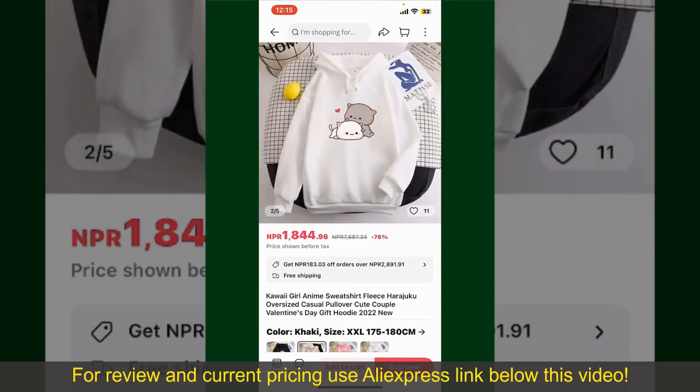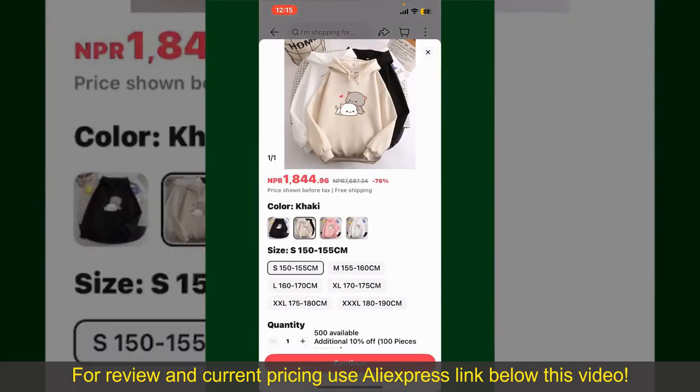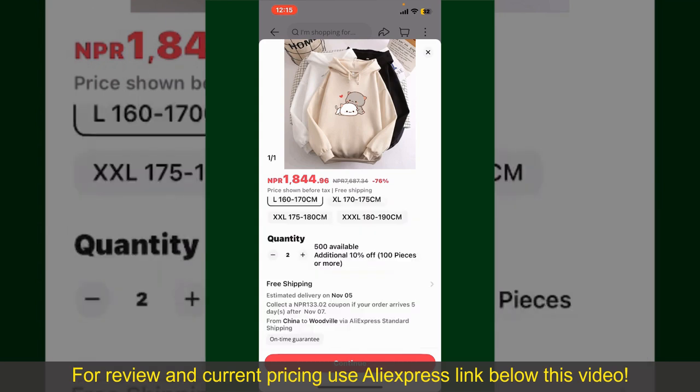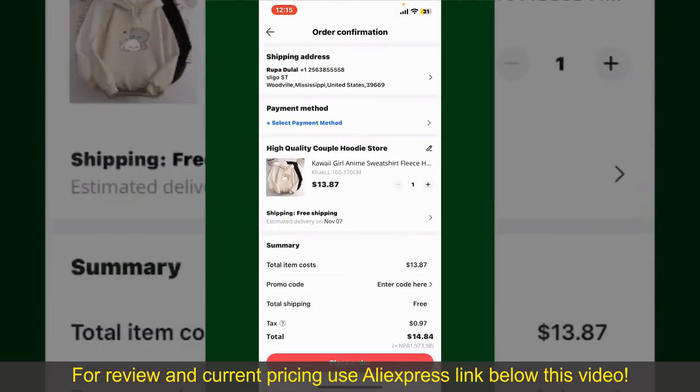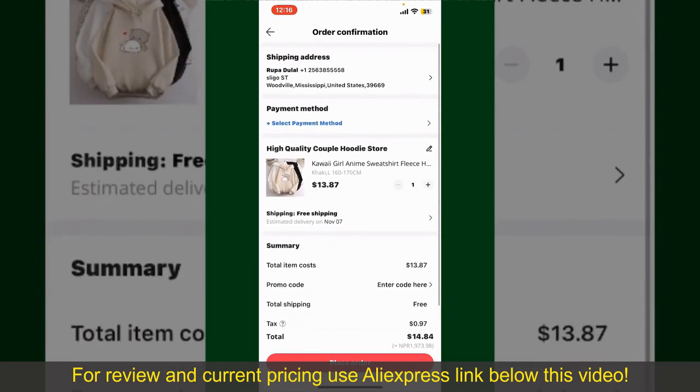To order the product right away, tap on the Buy Now button at the bottom right-hand corner. Select the size for your product, and then you can also increase or decrease the quantity according to your need. Finally, tap the Continue button at the bottom, and then on the next page, fill in your shipping address and other information. On this page, it'll show you the order details and the summary for the product.